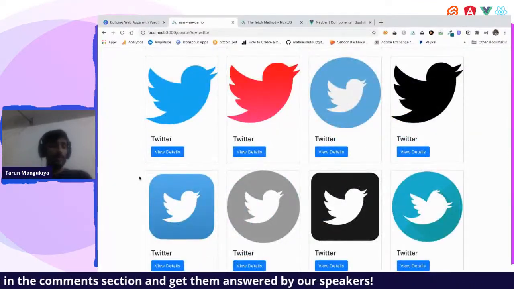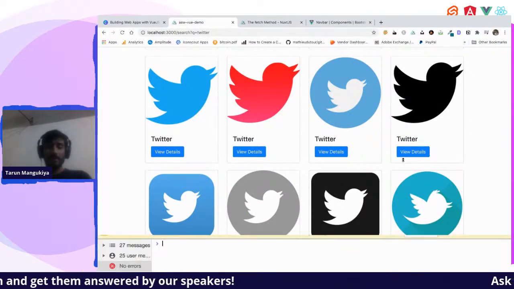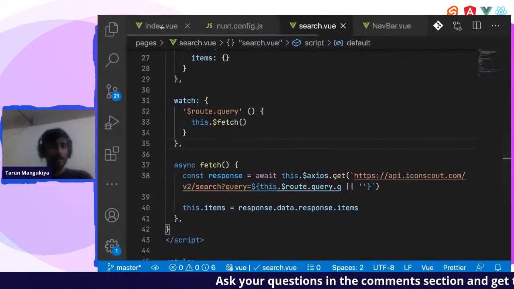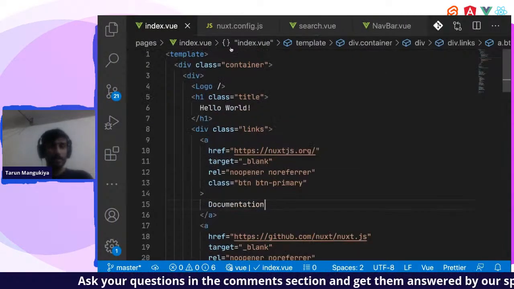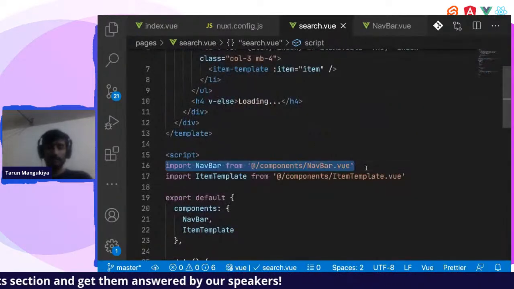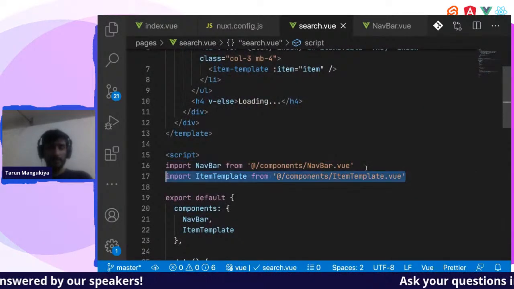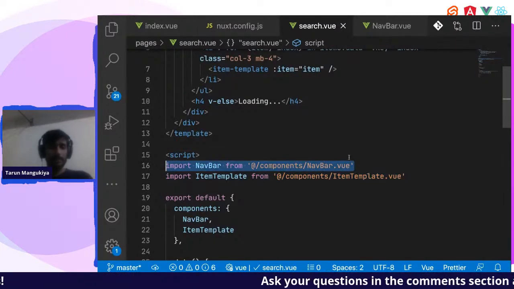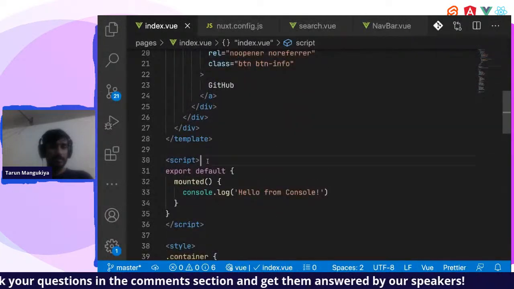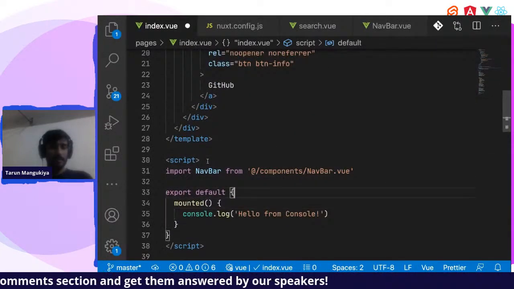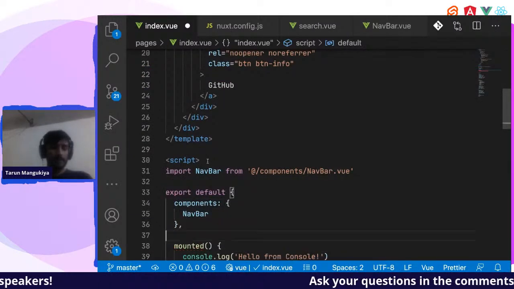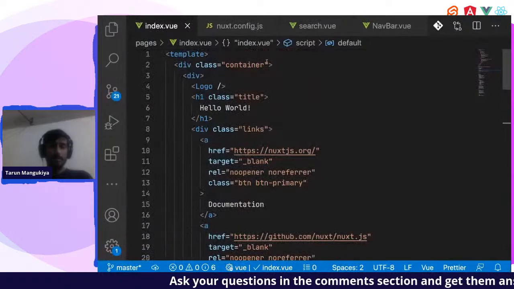And as I told you, if you look at the bundle optimization thing, let me go to the home page. Let me add a search box over there so that I can navigate to this page. I'll take my navbar and item template, and components navbar.